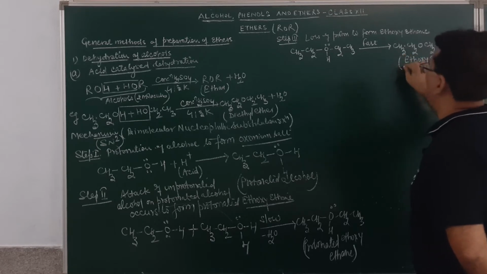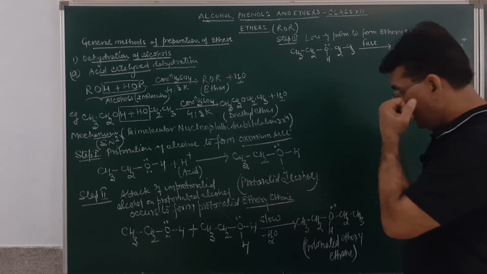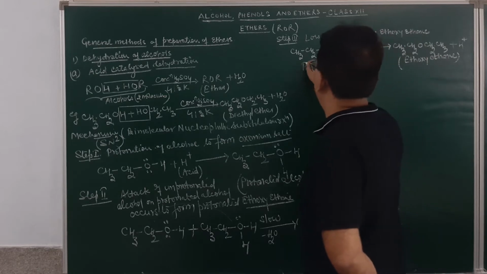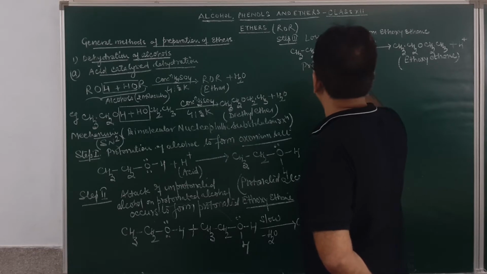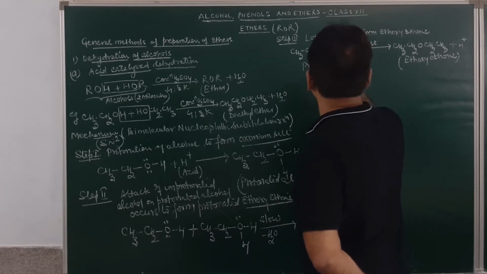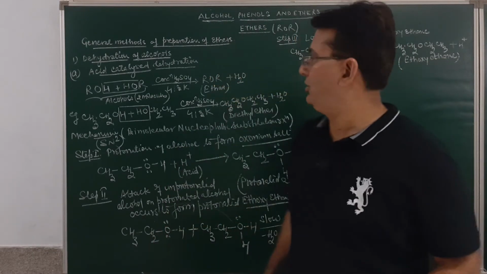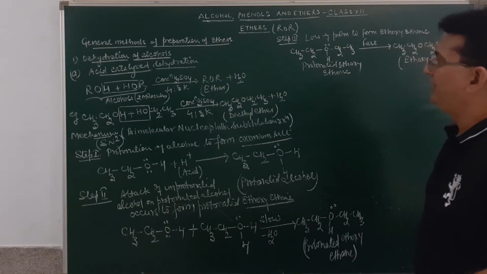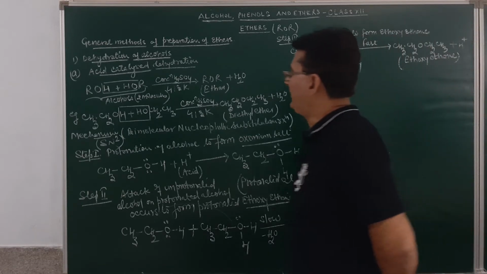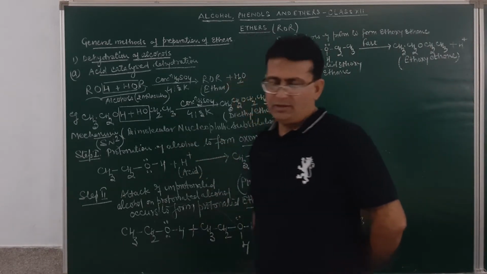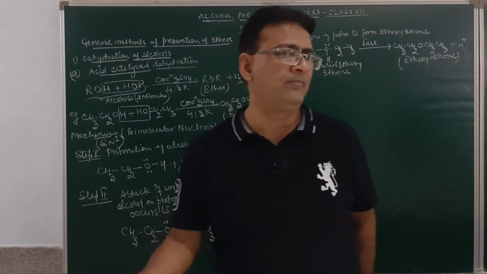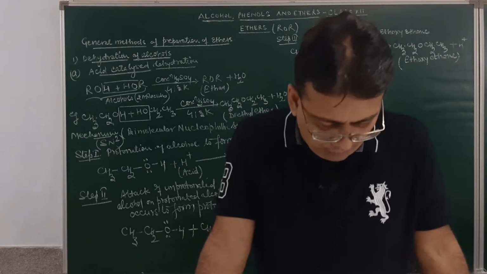Tell me, student, whether I am getting it clear for you or not. And this is a protonated ethoxyethane. So in the fast step, elimination of proton will take place and this will result in the formation of ethoxyethane. This is how the formation of ether occurs by acid catalyzed dehydration of alcohol. The mechanism can be asked in the board examination. It will be a bimolecular nucleophilic substitution reaction.